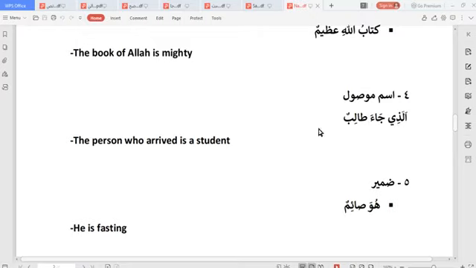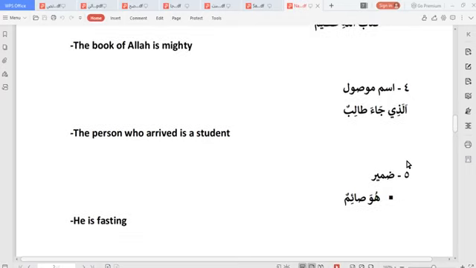So alladhi jaa talibun, the person who arrived is a student. You can see alladhi jaa, the person who arrived is a student. Talibun. You can see alladhi, because this is a definite entity, I can use it to start that particular nominal sentence. I hope you are together.